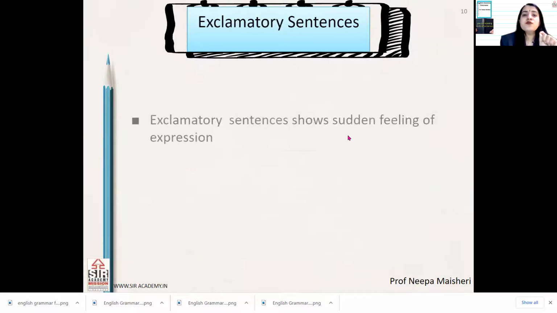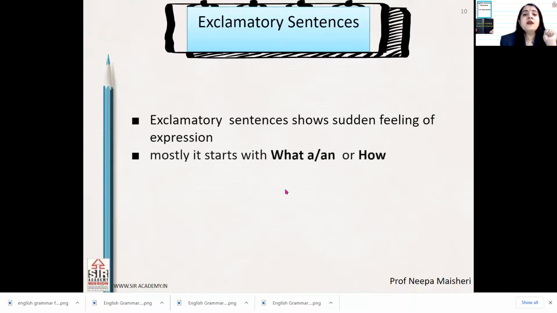So what do we come to know from here about the exclamatory sentence? First of all, what do they show? They show sudden feeling of expressions. और ये expression कोई भी हो सकता है, joy का हो सकता है, sadness का हो सकता है, या फिर excitement का हो सकता है. Then second, it starts with what, a or an, or how.